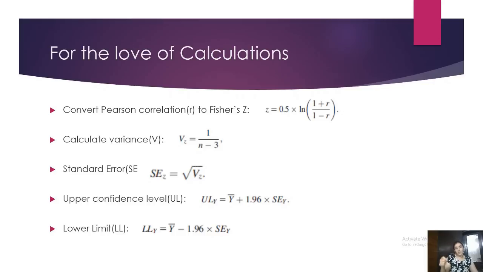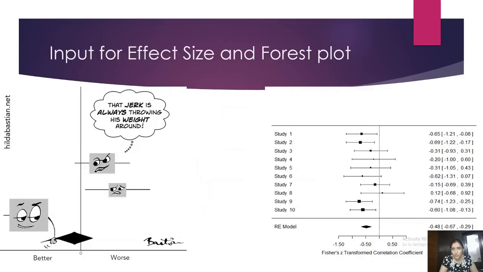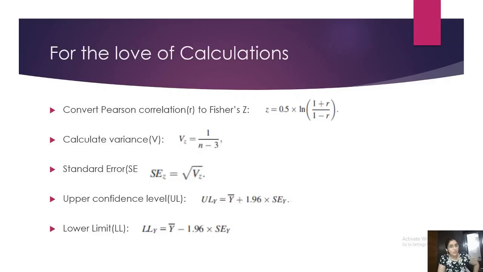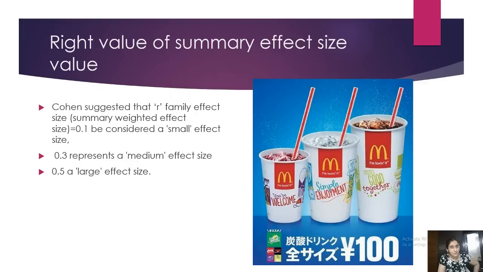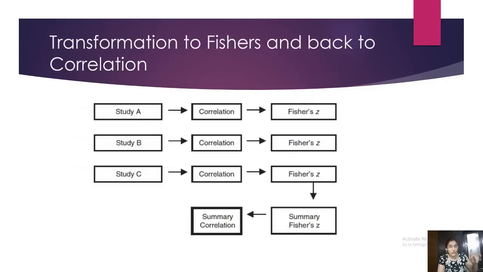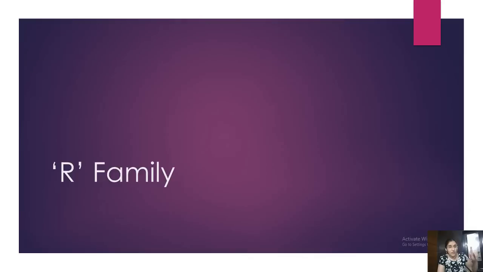So these are the formulae for all the values that you saw in the forest plot. So you have a calculation of Fisher's Z, you have a calculation of effect size, upper limit, lower limit, and variance and standard error. All this you will see in the software also. These are the formulae for that. And these are the formulas for the correlation. I'm still on the R family.